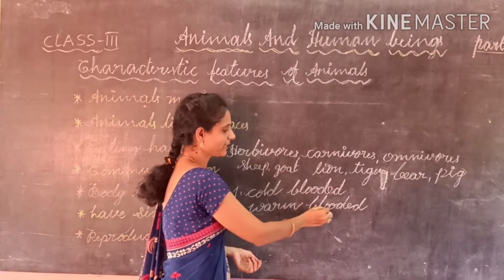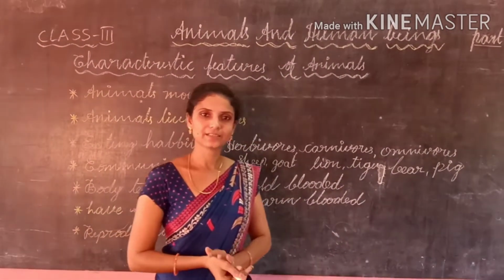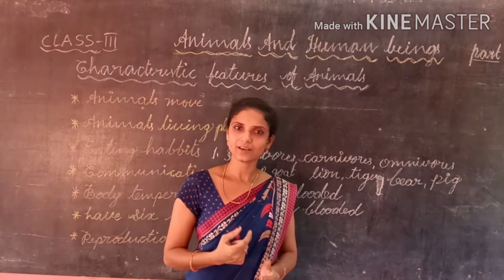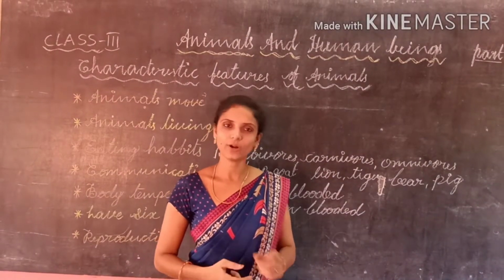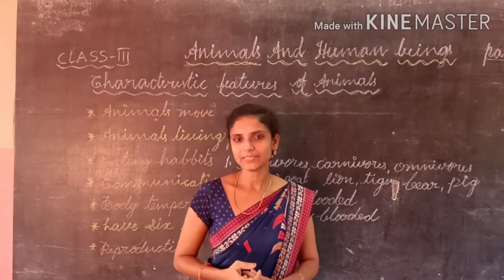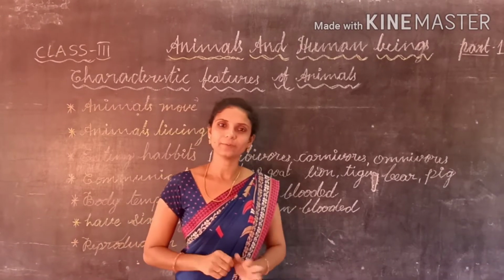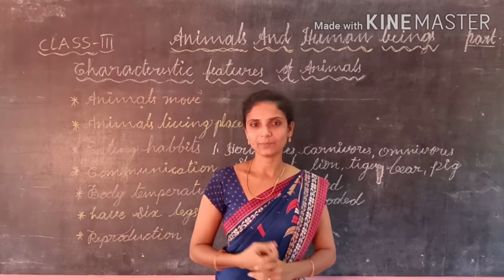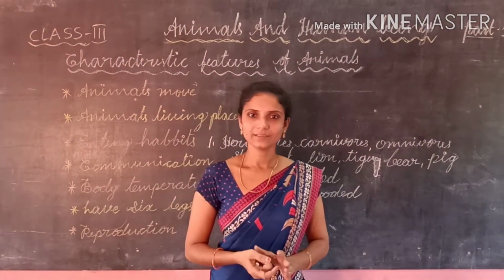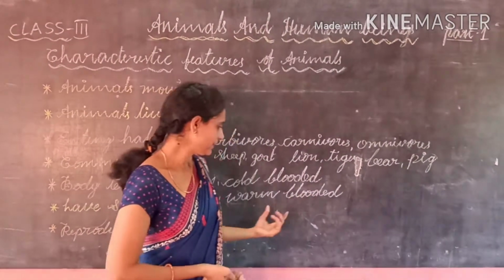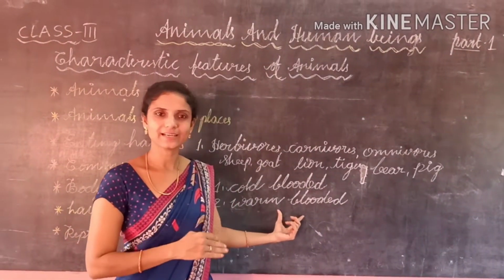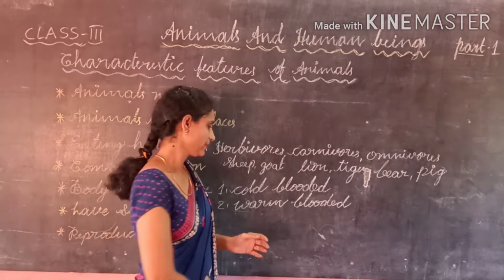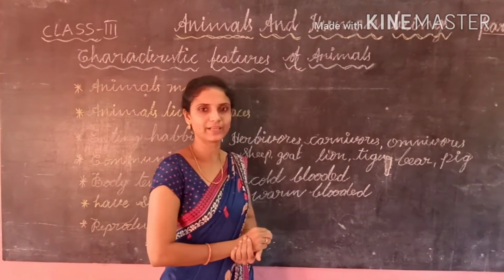Second one, warm-blooded animals. The animals which cannot change their body temperature to that of their surroundings are called warm-blooded animals. What are warm-blooded animals? The animals which cannot change their body temperature to that of their surroundings are called warm-blooded animals. Example, lion and tiger. These warm-blooded animals maintain the same temperature in any season. In all seasons, they maintain the same body temperature.